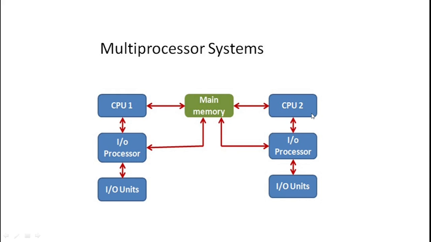Suppose we want to execute two processes at a time, we would put two different computer systems, so the budget increases again. So rather than implementing an entire computer system, we can just add one more CPU and increase our work. That is the common fundamental of the multiprocessor system.